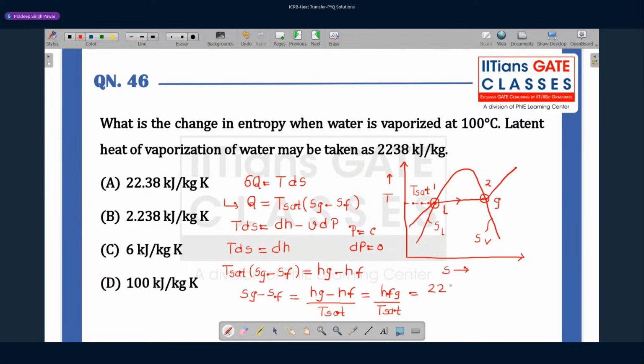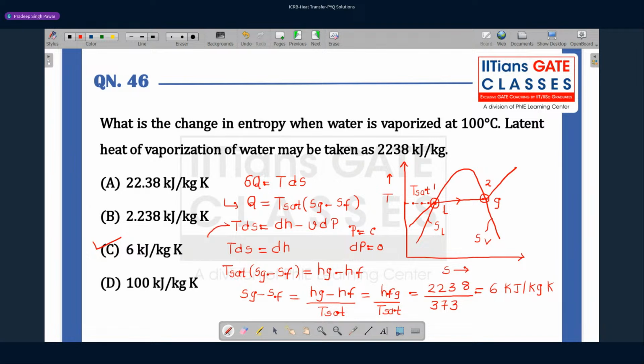That is 2238 kilojoule per kg. Saturation temperature is 100 degrees C. Convert it to Kelvin, it is 373. If you divide it, you will get an answer of 6 kilojoule per kg Kelvin. Answer is C. It's a simple application of the second TdS equation, which is here.